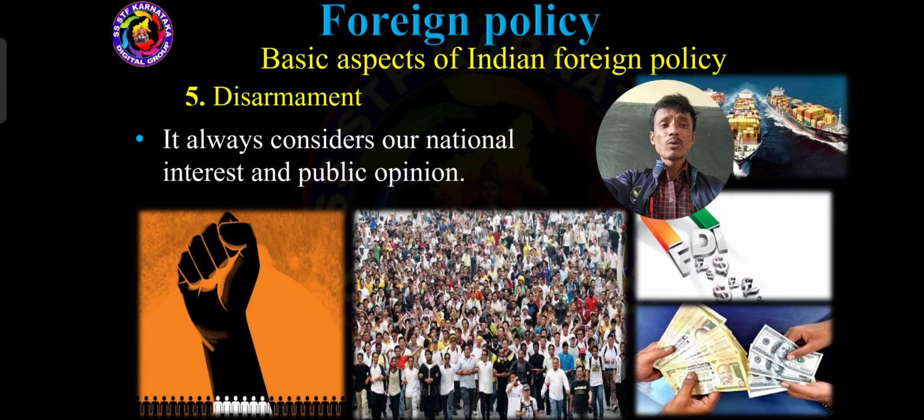So here the public opinion is very important. The majority of the public give importance to disarmament but not armament. So disarmament is one of the parts of our national interest.